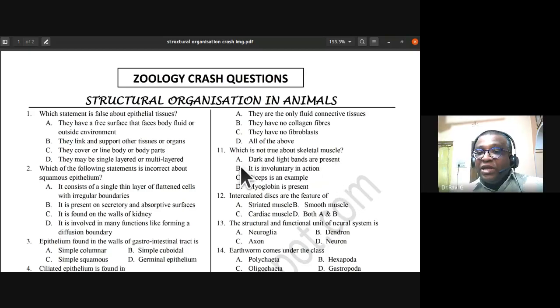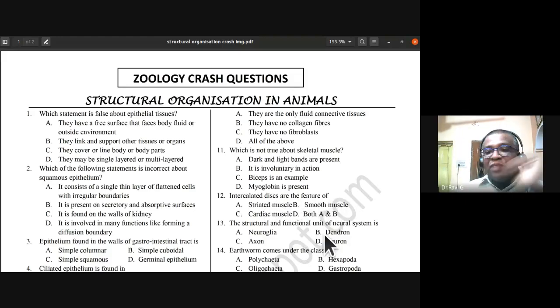So here three statements are correct. Dark and light bands are present in skeletal muscle. Biceps is an example. Myoglobin is present. These three statements are correct, but it is voluntary. It is not involuntary action. B is the wrong statement for skeletal muscle, so B is the answer. These are what we call negative selection questions, where one wrong answer is given and three are right. In positive selection, three wrong answers would be there and one would be the right answer, which we should choose. So this is a negative selection question.